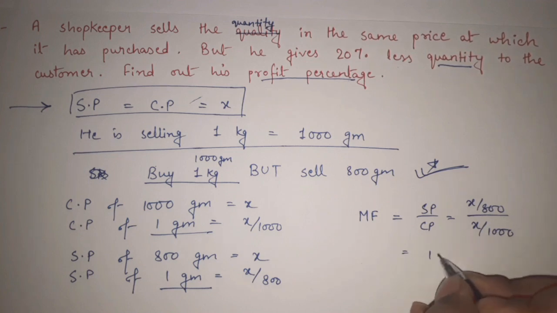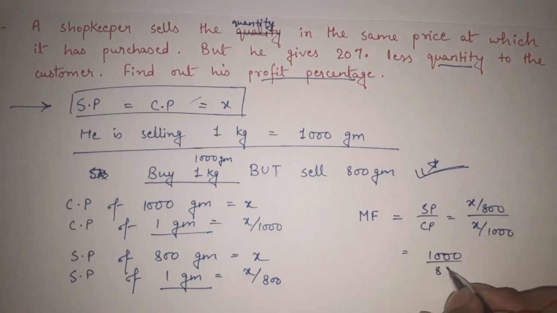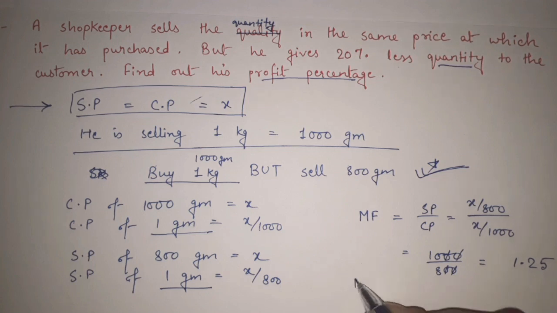So 1000 will go above, X X will get cancelled, and that is equal to 1000 by 800, which is 10 by 8. If you solve 10 by 8, it will give you 1.25.